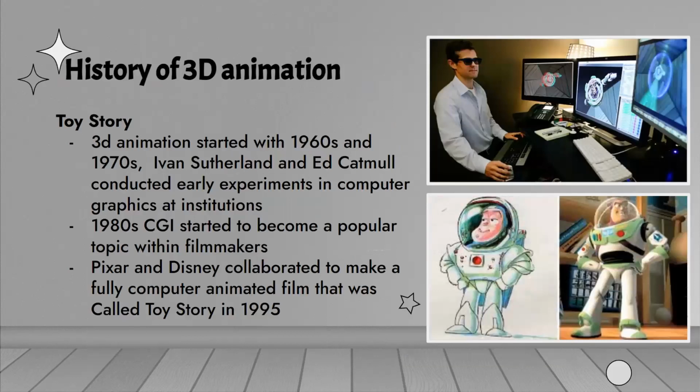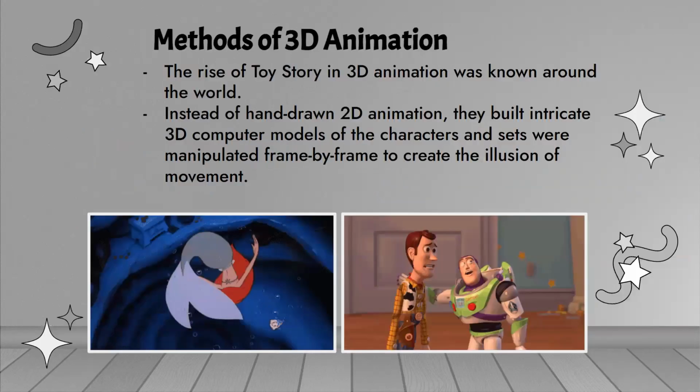3D animation started in the 1960s and 70s with Ivan Sutherland and Ed Catmull. They conducted early experiments in computer graphics at institutions. In the 1980s, CGI started to become a popular topic among filmmakers. Pixar and Disney collaborated to make a fully computer-animated film called Toy Story in 1995.